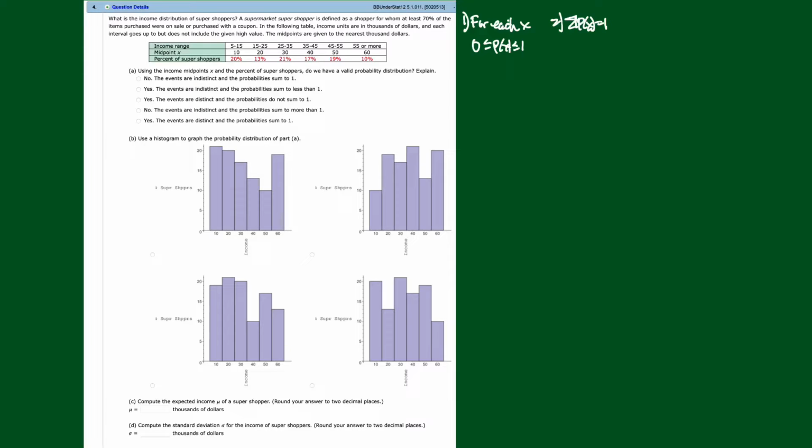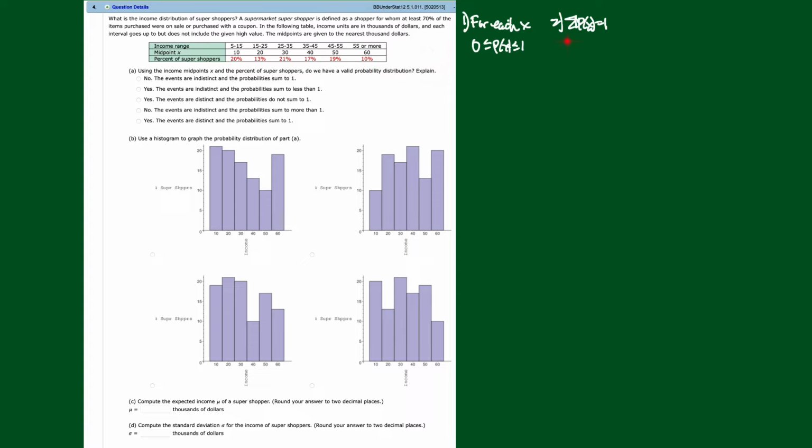Now, what we're being asked in part A is to do this. Using the income midpoints, these x values here, and the percent of super shoppers, those are the red numbers, do we have a valid probability distribution? To be a valid distribution, two criteria: for every x, the p of x's, the red numbers, have to be between 0 and 1.